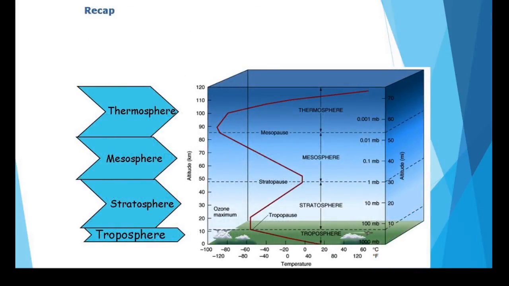So let's have a recap of the different layers of the atmosphere. The first layer is the troposphere, which is nearest to the Earth's surface. Above that is the stratosphere. Above that is the mesosphere, and the topmost one is known as the thermosphere.